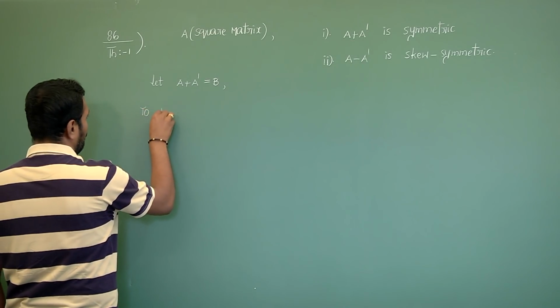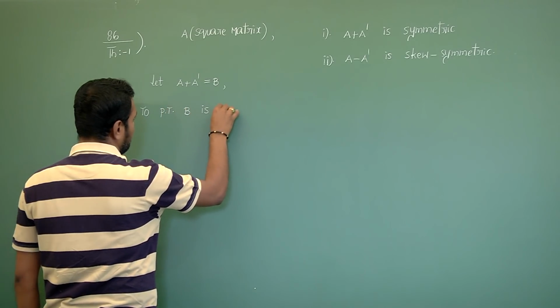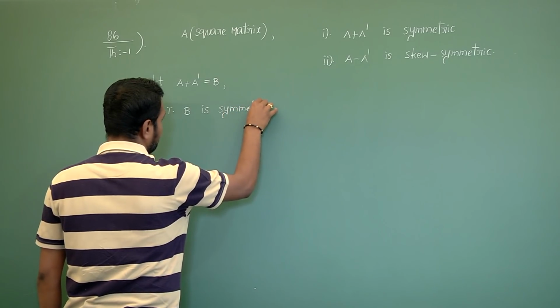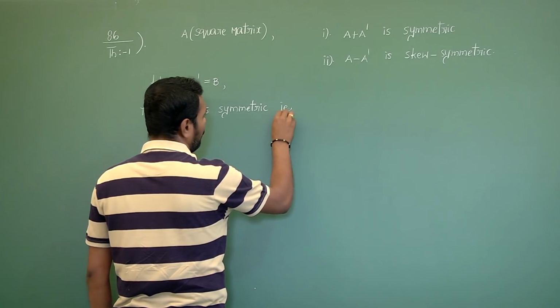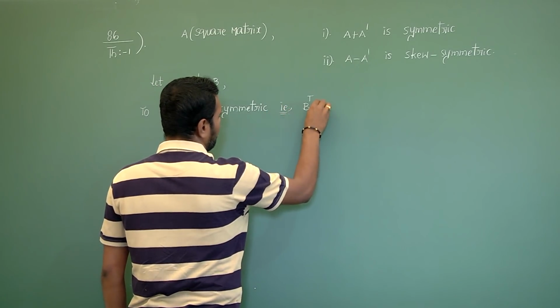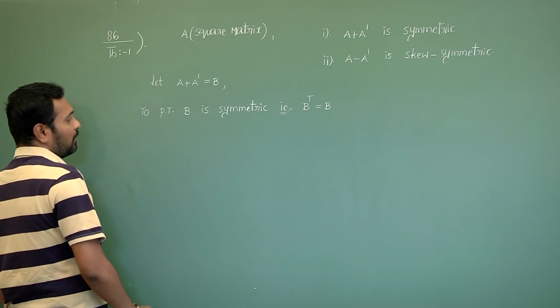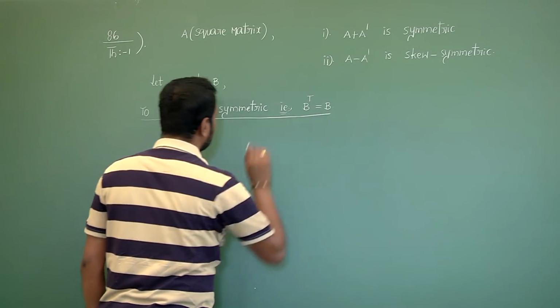Means, we have to prove B is symmetric. What is the condition we need to prove for symmetric? Means B transpose equals to B. So that I have to prove this condition.